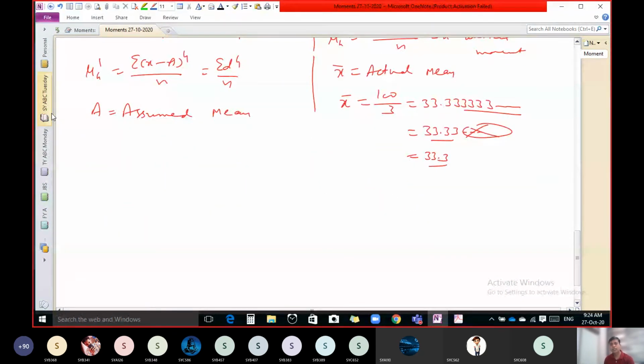The answer is to calculate central moments easily. So there is some relationship between raw moments and central moments.